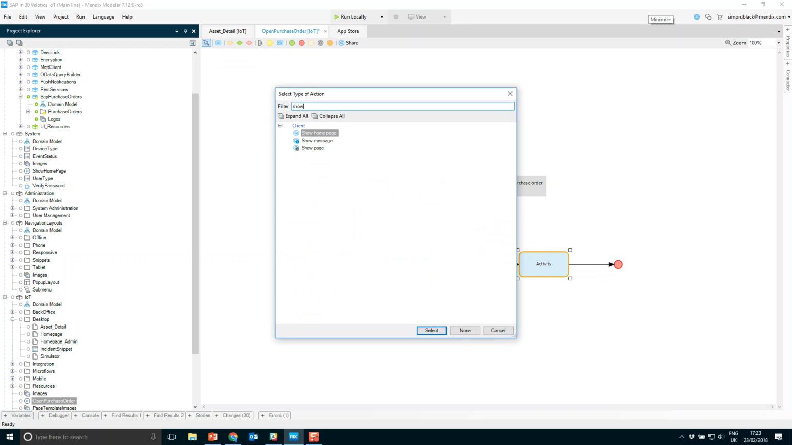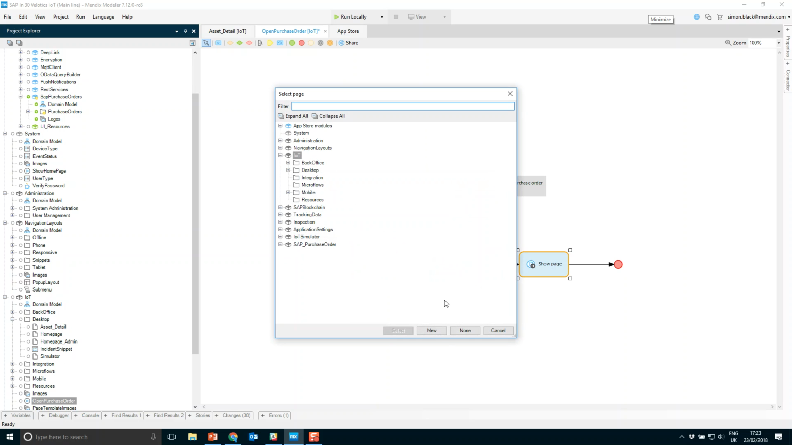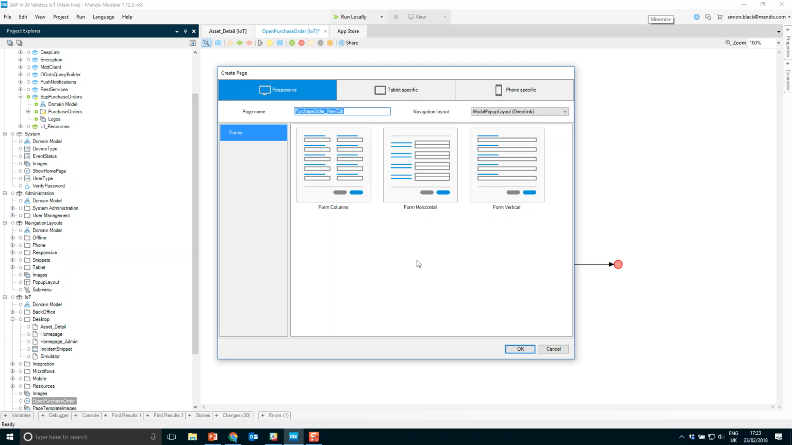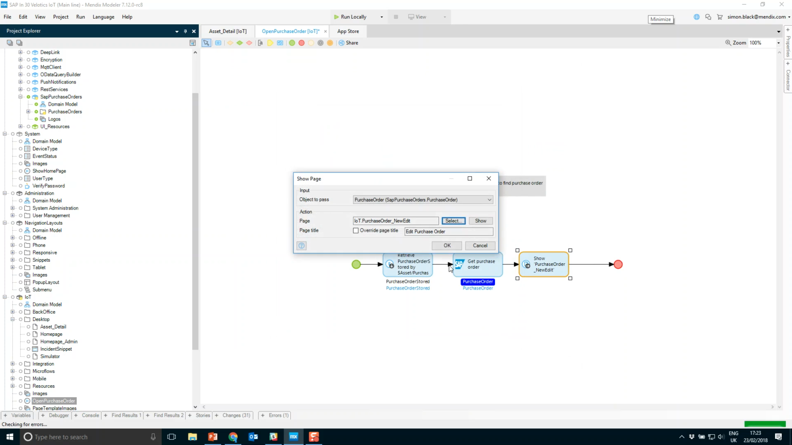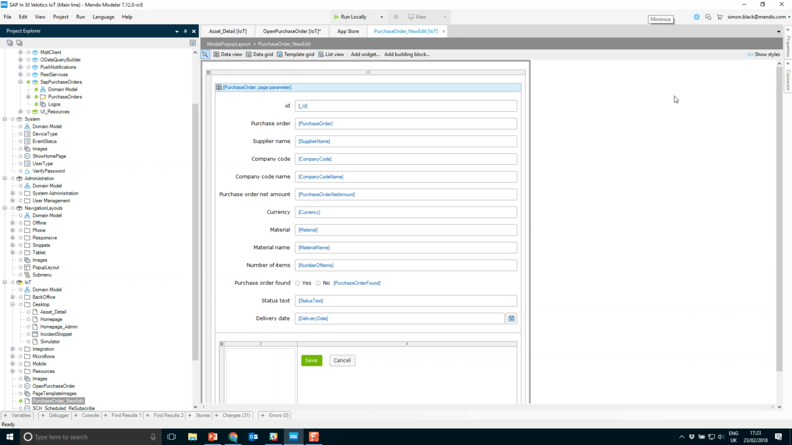So we're going to add one more activity on here, which is a Show Page activity. And when we do so, we can pass it some data, and we can select to create a new page. We can select now from a number of page templates, and page templates are pre-existing design patterns based on good practices of how your page should be structured and designed. So let's select a form horizontal, click OK. We can go to that page now, and you'll see that it's automatically generated that page. Because of the data that's in the domain model, it can automatically create that data structure for us on our particular page.